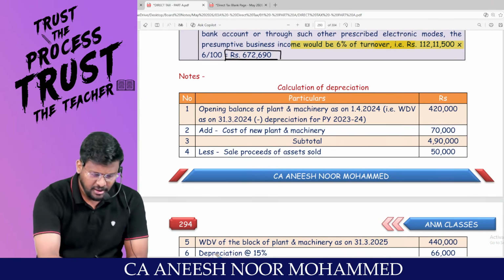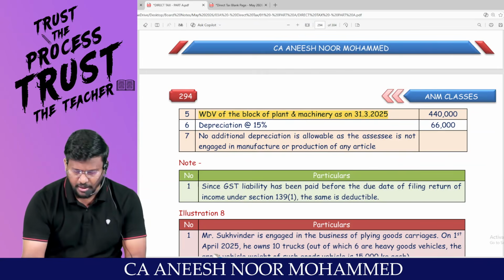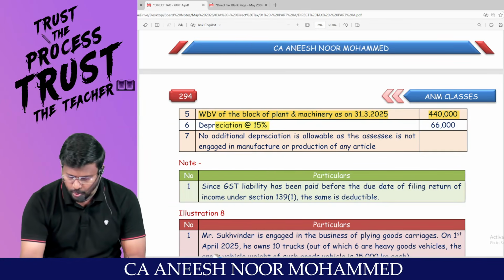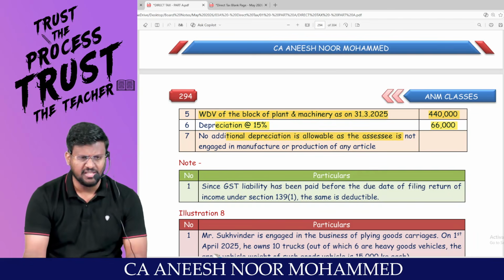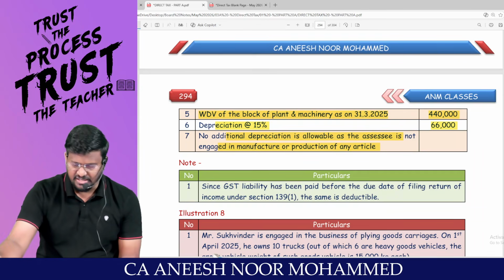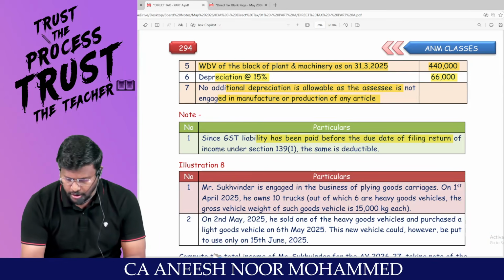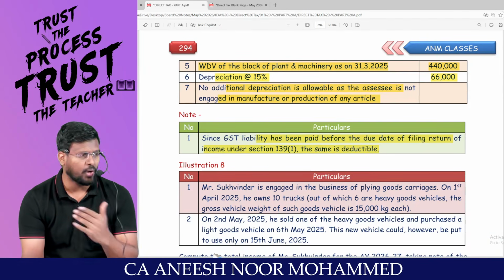Able to appreciate? This depreciation we calculated separately. Opening WDV 4,20,000, add cost 70,000, less sales 50,000. So the WDV of the block is 4 lakh. Since 100% of the WDV has been put to use for more than 180 days, you are entitled to claim depreciation at the rate of 15%. No additional depreciation is allowable as he is not engaged in the manufacture or production of any article or thing. So we have claimed 66,000 rupees. Since GST liability has been paid before the due date of filing the return of income under section 139(1), the same is deductible. So no add back is required.